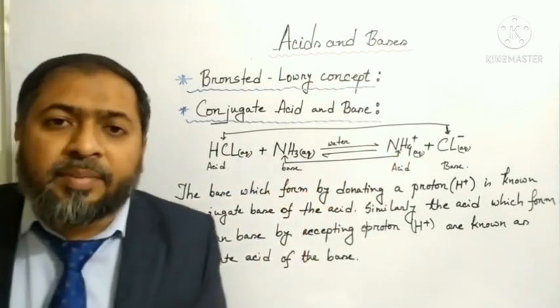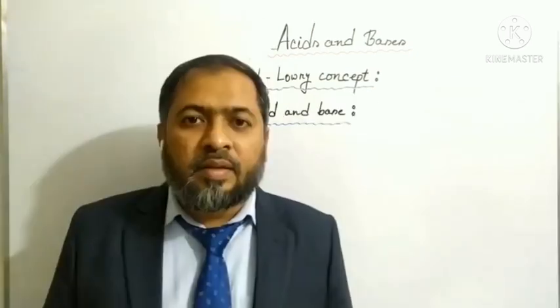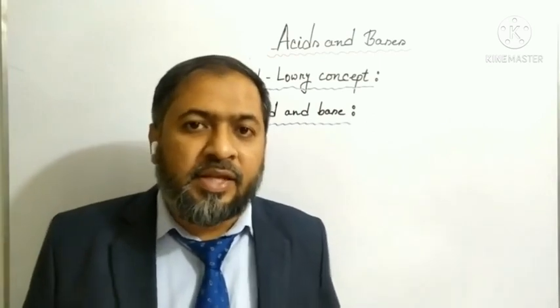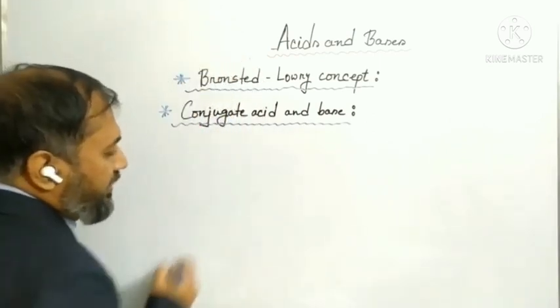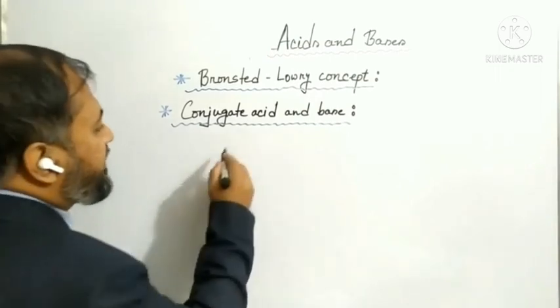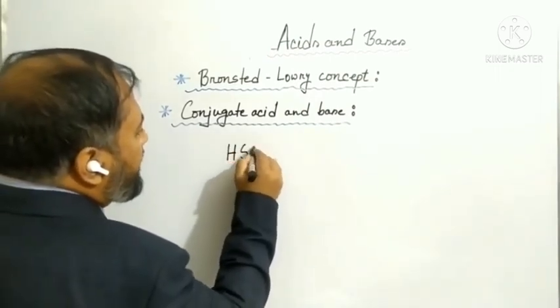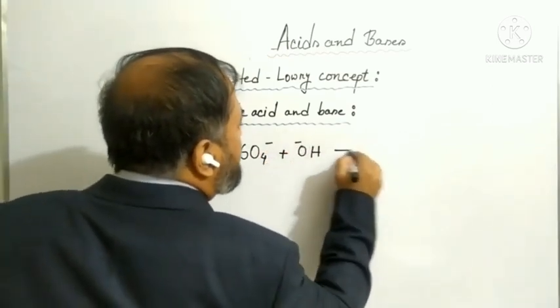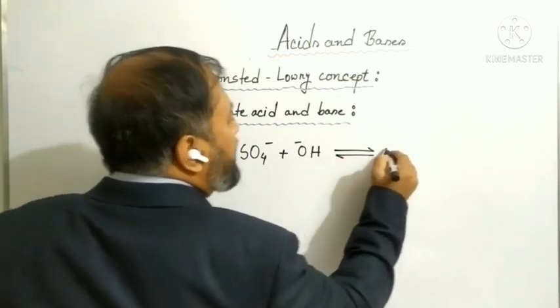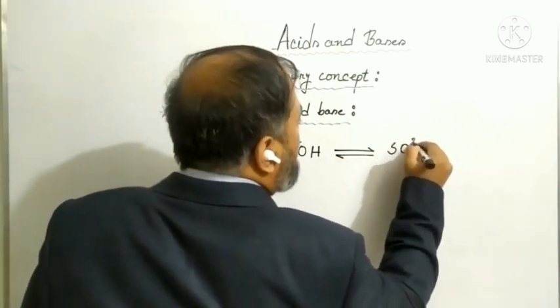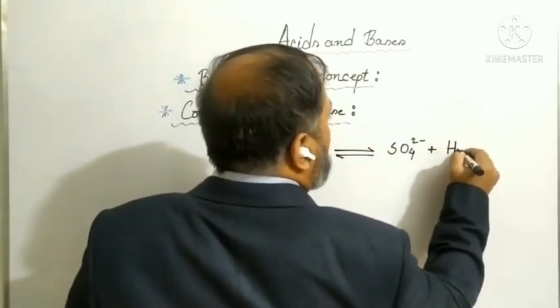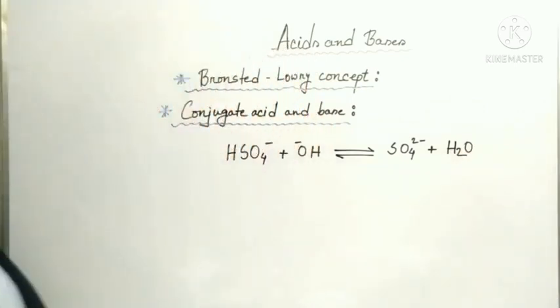So this is all about conjugate acid and base. Dear students, I am going to show you another example of conjugate acid and base. You can see on the board, this is hydrogen sulfate ion. Hydrogen sulfate ion, when it reacts with hydroxyl ion, will produce sulfate ion and water molecule.